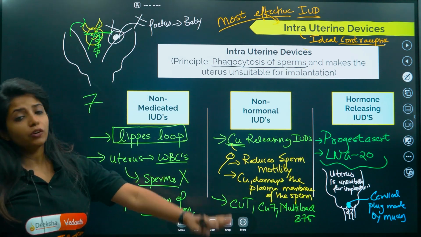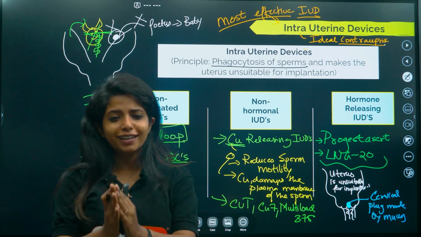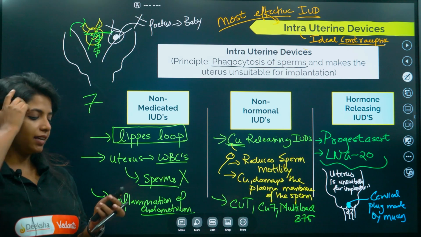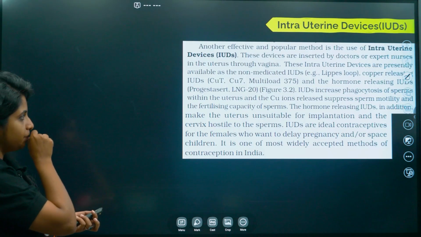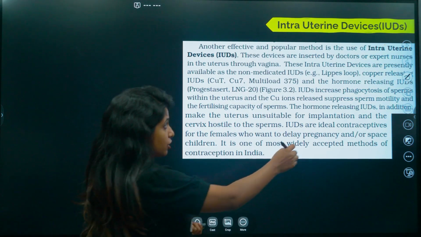Apart from whatever we are going to learn, this is going to be the most effective. Please remember that it has come in the question paper. Okay, and this is the ideal contraceptive. Going ahead, what do we have? We have other intrauterine devices. We'll just read it once.